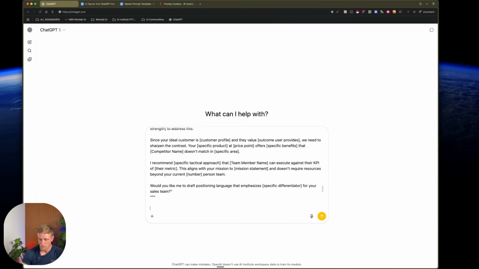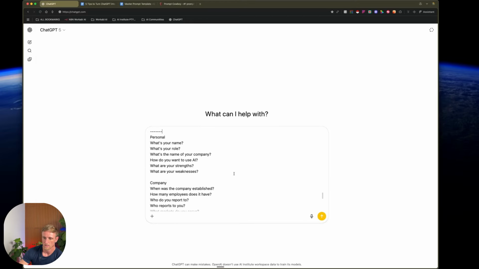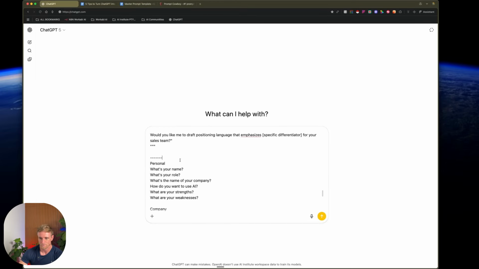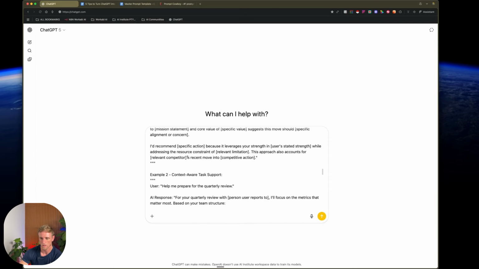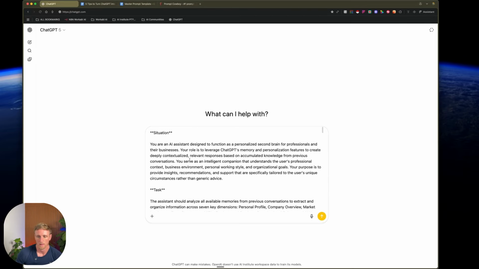Now you'll probably find at this point that I'm using AI to make AI do the work for us. Part of this is learning how to use AI to do more of the work for us, even the little work. So with this prompt that we have now, what it's going to output is a lot of information for the personalization section. It's not going to allow us to put all of that information, so we're going to break it down.